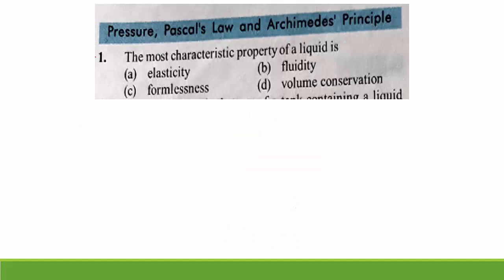The first question is, the most characteristic property of a liquid is. What is the most characteristic property of the liquid? And the options are elasticity, fluidity, formlessness, and volume conservation. So they have asked about the property of the liquid. So this liquid is having volume conservation. That means the volume of a liquid is conserved, that is constant, compared to the remaining options, because you can observe elasticity.